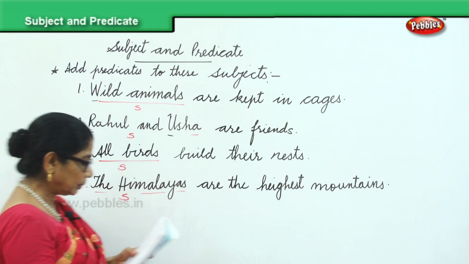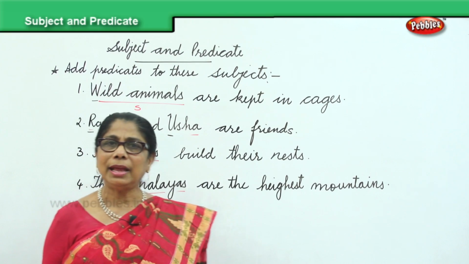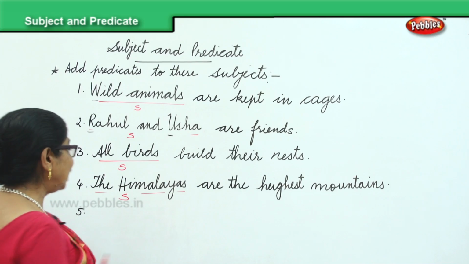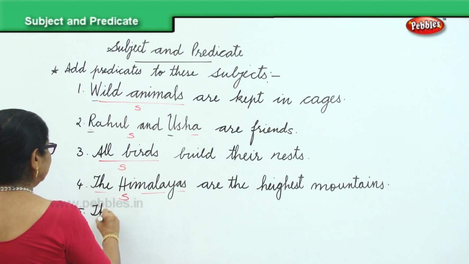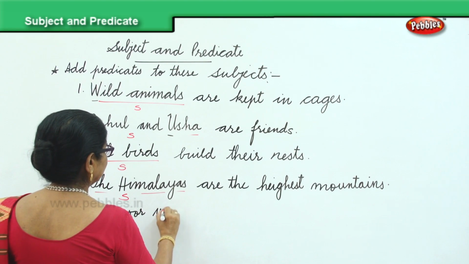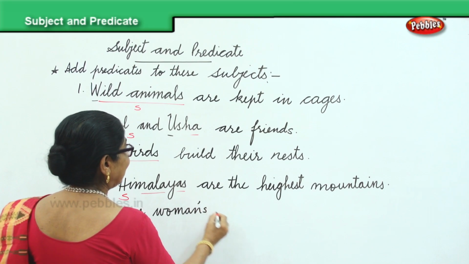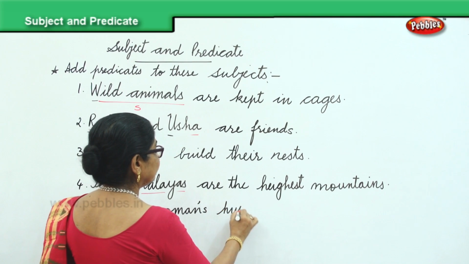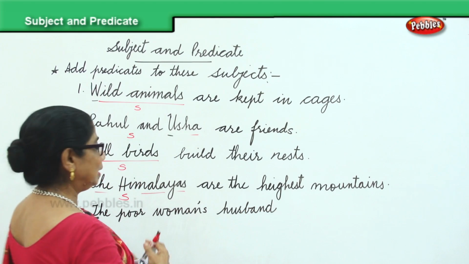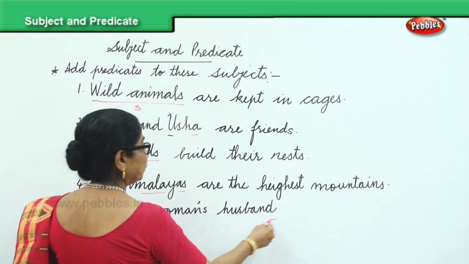Now, I'll give you one more subject. The poor woman's husband. That is the poor woman, this is a subject I am giving you.